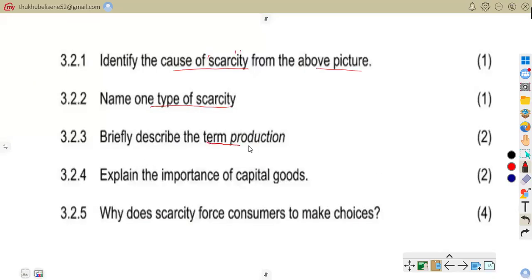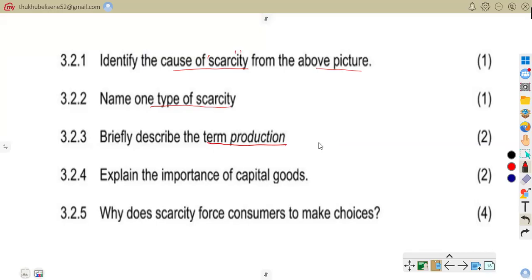Briefly describe the term production. So production is turning raw materials into goods. When you talk of production, you turn raw materials into useful goods. So, for example, you turn wood as a raw material into furniture. That is what we call production, whereby you convert raw materials into a finished product.